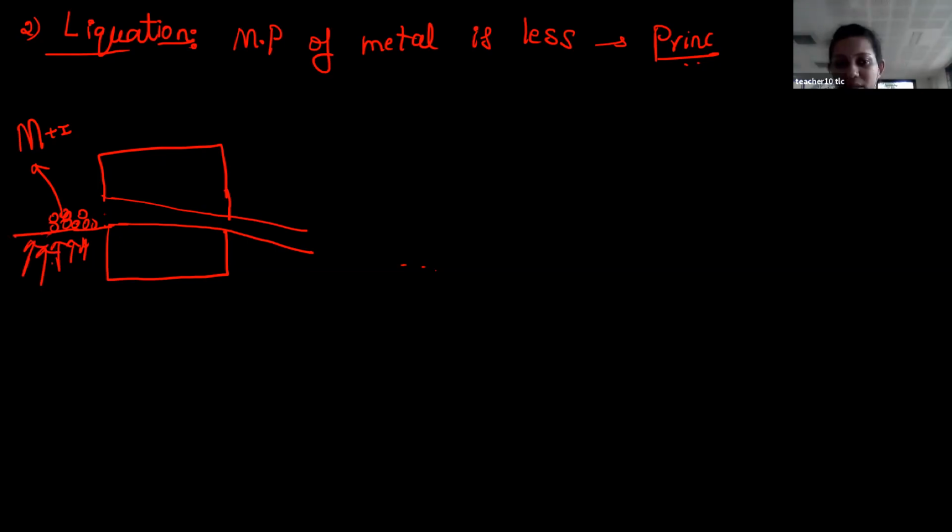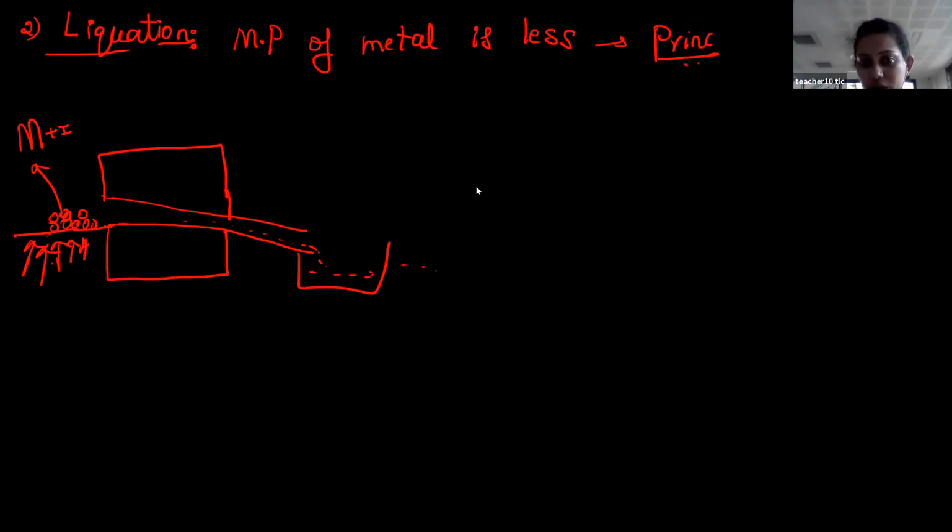Then what happens? So these are all solid substances, right? Melting takes place, okay, it melts. But according to the principle, the melting point of the metal is less. Which one will melt first then? Metal, correct? Metal will melt first and it will be collected in a beaker you keep here. So here what you are going to get is nothing but pure metal. And what about the impurity? Students, its melting point is more.